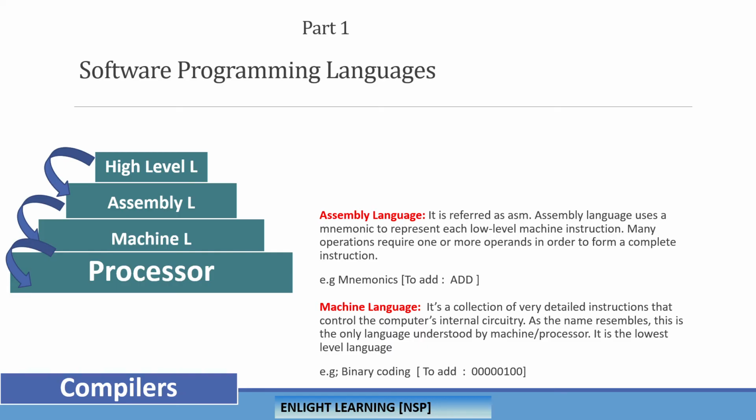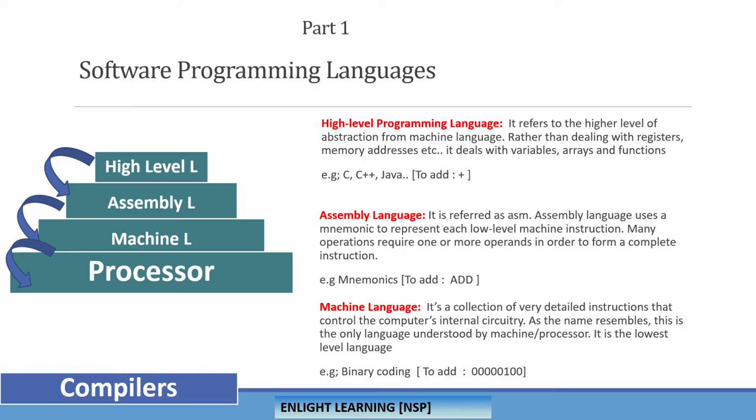But if you want to perform an add operation, see here, you can just put a symbol. See the comfort levels that have been adapted from machine language to assembly language and from assembly language to high-level language. Here you need to write some instruction, some sequence of zeros and ones, and here you can just write add, and here you can just use the plus symbol. So this is the evolution that happened from machine language to high-level programming languages.